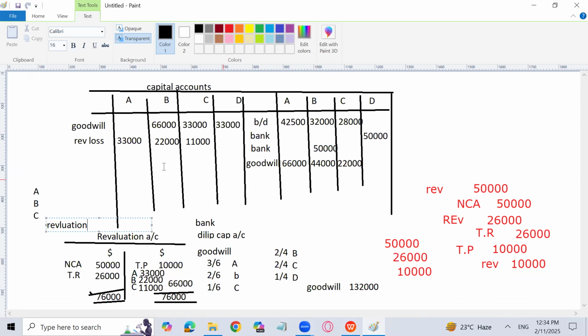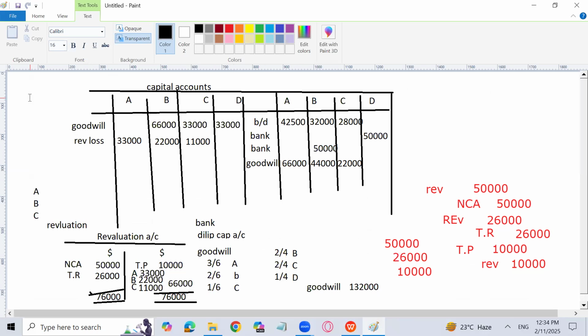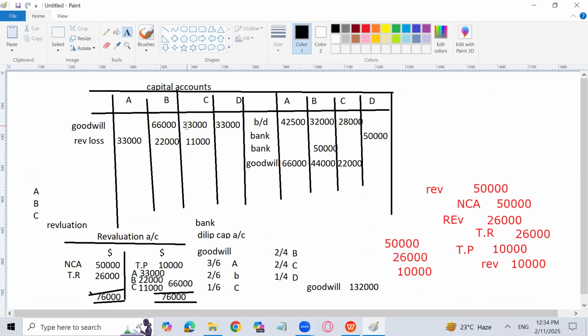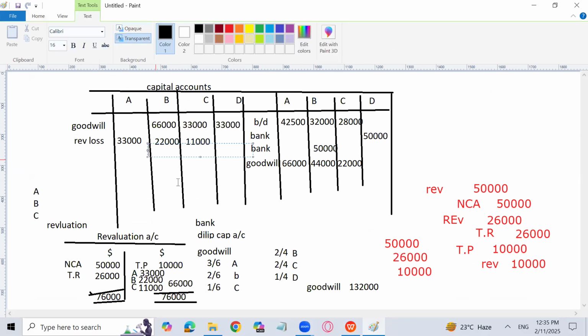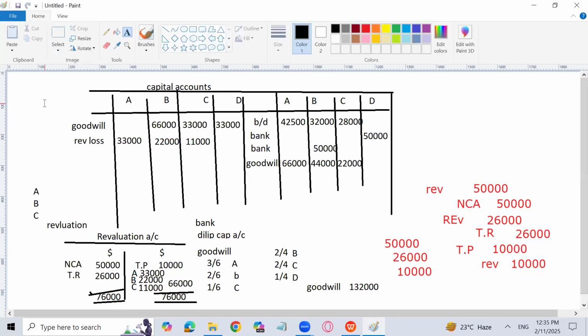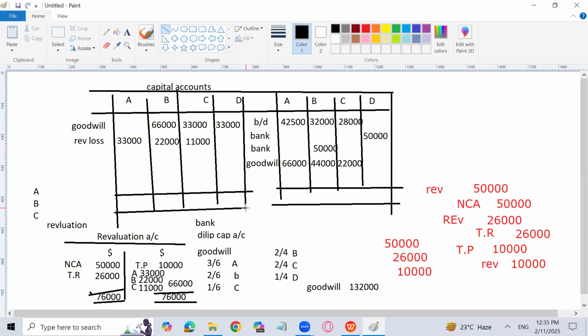That created a problem, because the goodwill will be distributed between A, B, and C, but it is going to be written off between B, C, and D. So I have written it right between B, C, and D. And revaluation loss will be transferred to the old partners with old ratios. So that's it. Now, LN capital account: normally we used to close the retiring partner's capital account with bank or loan. But here we have to close the retiring partner's capital account with the current account, because the whole amount will be transferred to the current account. From there, he will take the balance to his home or whatever.